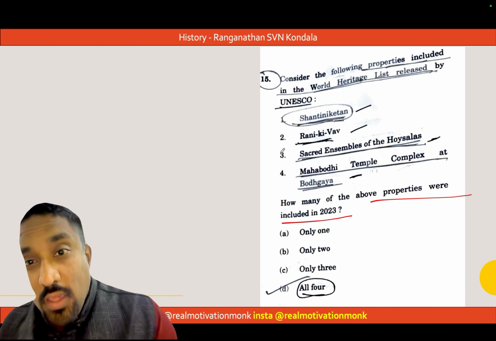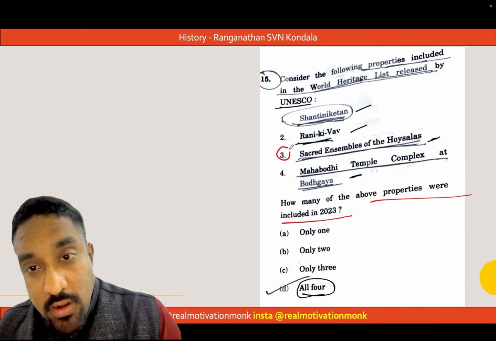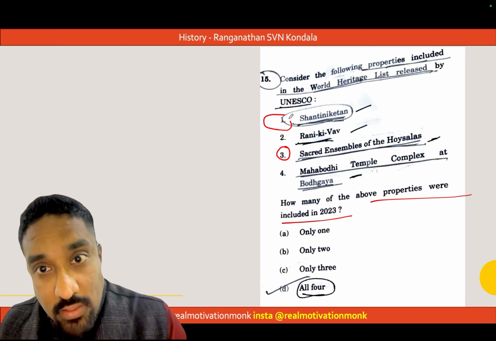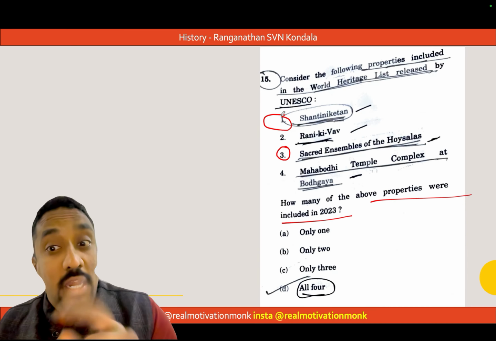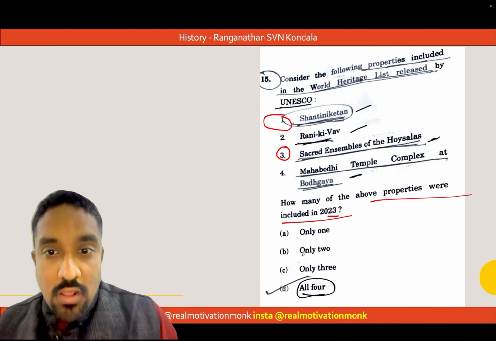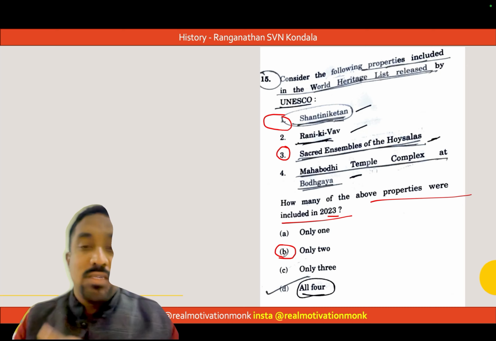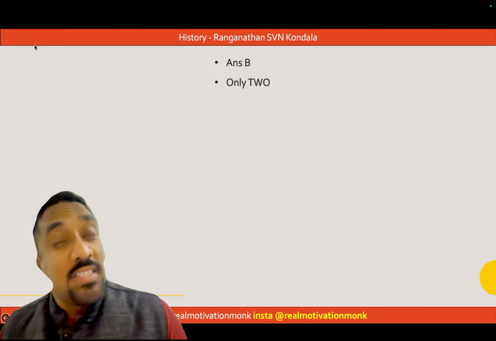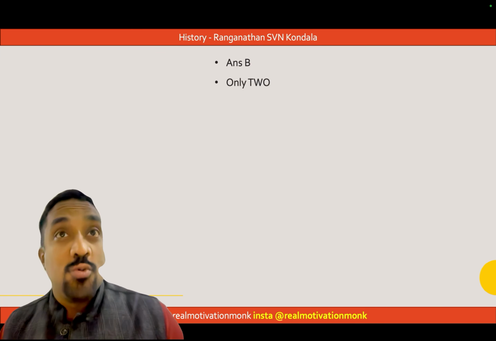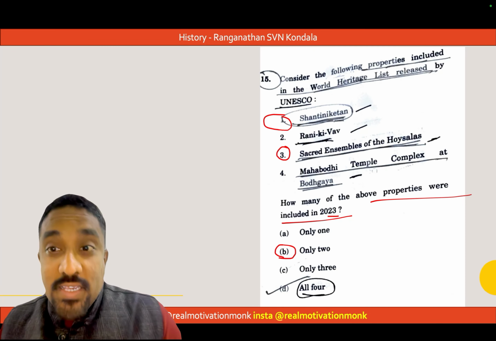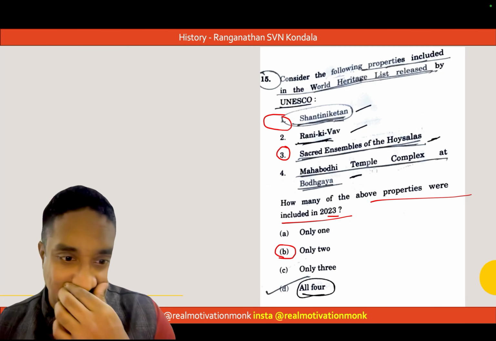In 2023, the Sacred Ensembles of Hoysala and Shantiniketan were included. That's where the trick of the question is. So it's only two, and the answer is B: Shantiniketan and the Sacred Ensembles of Hoysala.